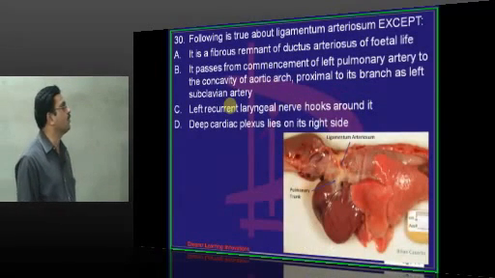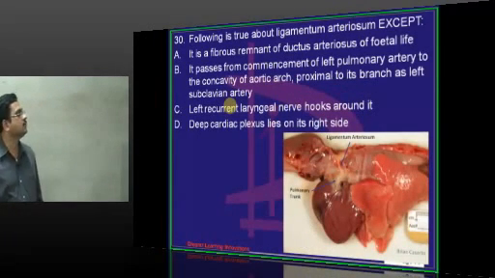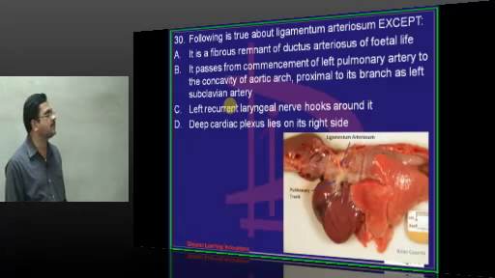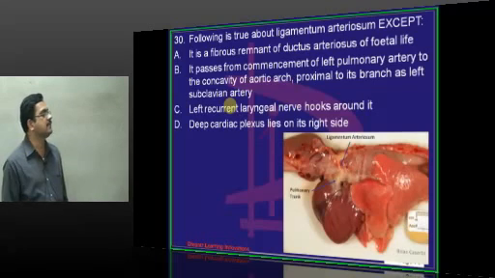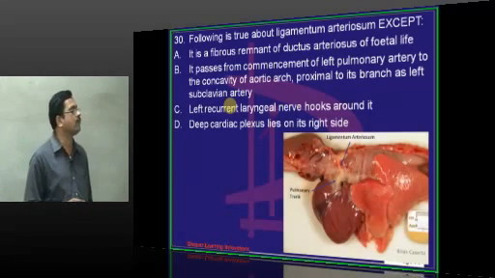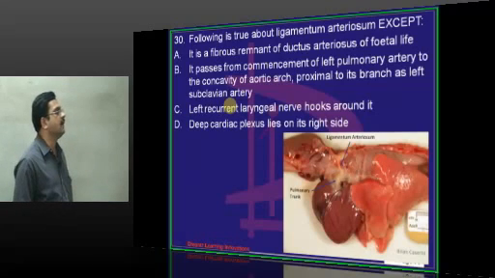The following is true about ligamentum arteriosum. It is a fibrous remnant of ductus arteriosus. Now ductus arteriosus is a vessel which is communicating the left branch of pulmonary artery and the arch of aorta.